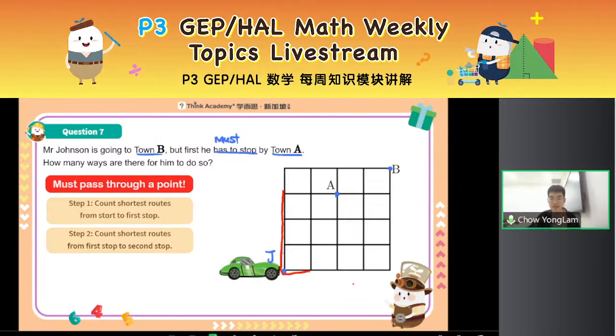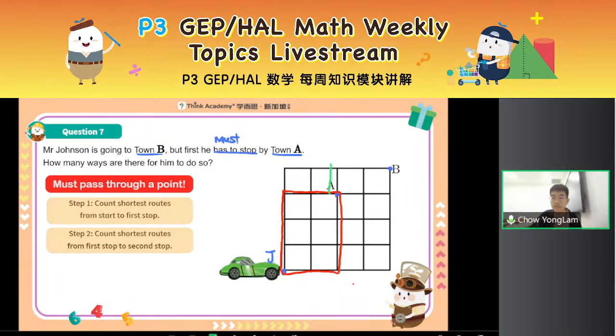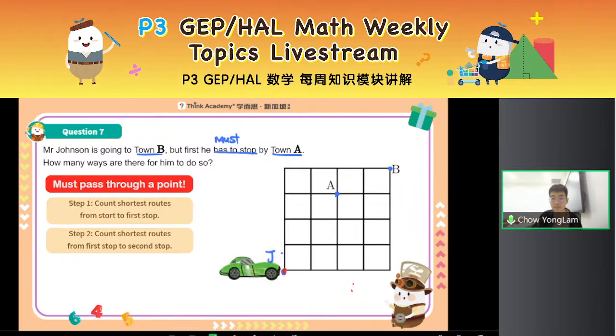The first part is to find out how many ways there are to reach A. Then the next part, continue your journey from A to B. All right, so with that, let's first consider how many shortest paths there are from here to point A. Can you count? Use our previous method. First, find the one direction points. So these are your one direction points. But remember, you only need to consider from the starting point up to A. Anything beyond, you don't need to consider.